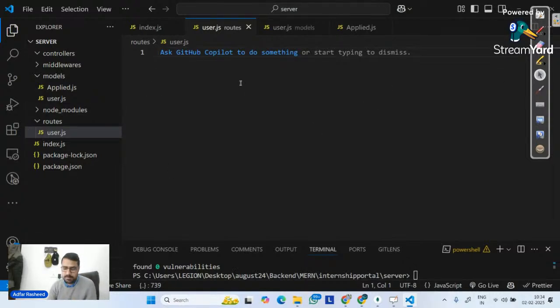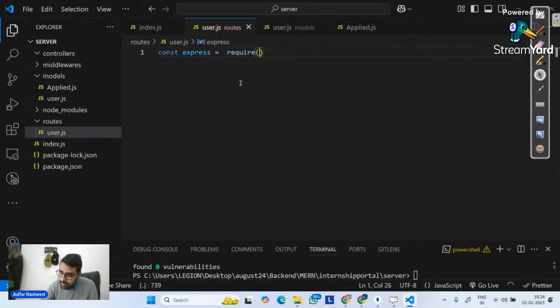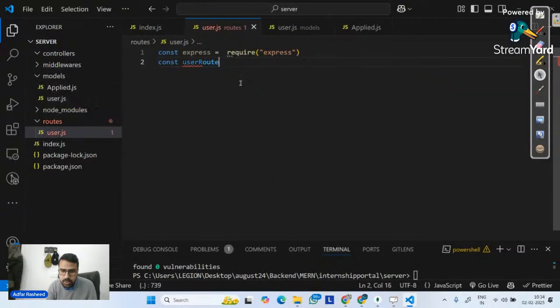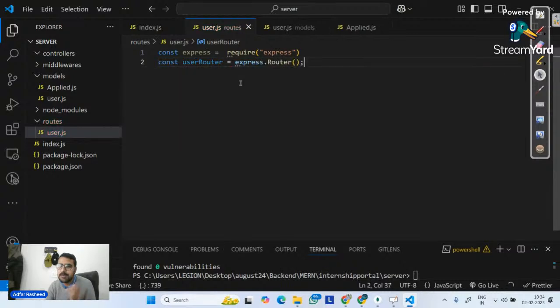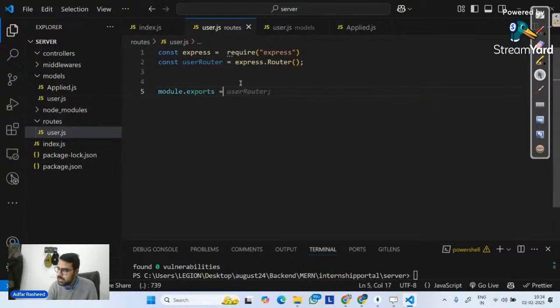So over here, I have to define a router. I will say const express equals require express, like this. Why do I need to require express here as well? Because it's very obvious I have to define a router for my user. So let me say const userRouter equals express.Router. Done. And finally, I will export this. So please module.exports. What am I going to export? My userRouter. Done this as well.